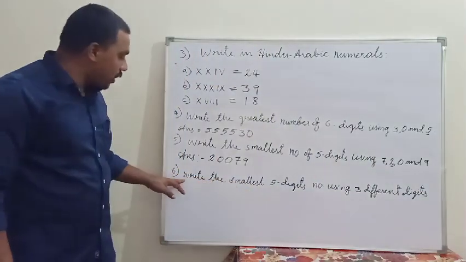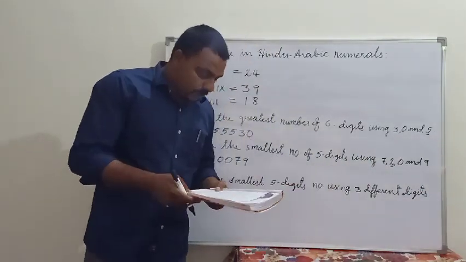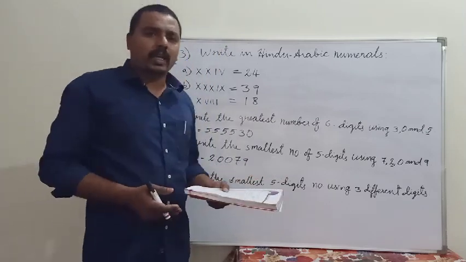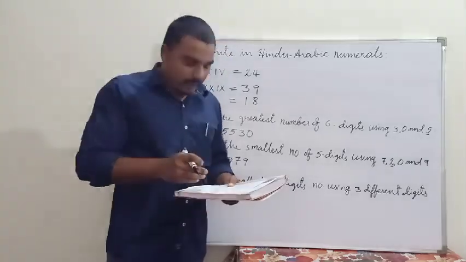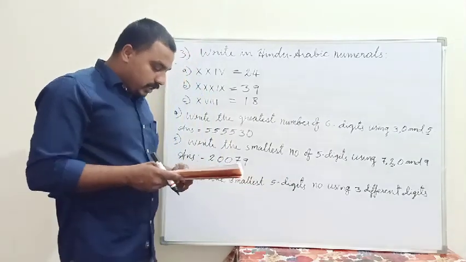Moving to the next question, write the smallest 5 digit number using 3 different digits. So see that some more questions are there in your book. When you get the book, you have to solve it. It's very easy. The previous class you already learned it. So this is easy for you.